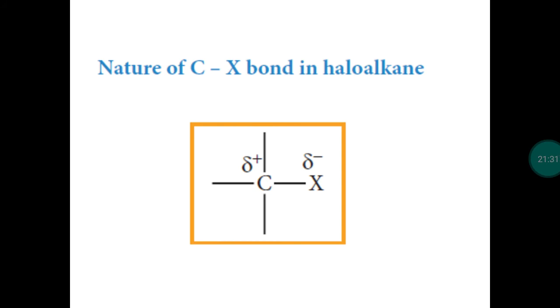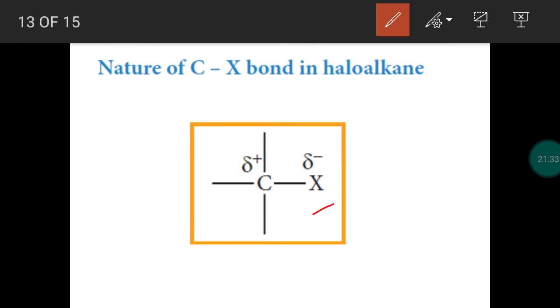The covalent bond between the halogen and the head carbon is not 100% covalent. This is formed due to mutual sharing of electrons. Head carbon shared its valence electron, halogen shared its valence electron. So there should be mutual overlapping of atomic orbitals.